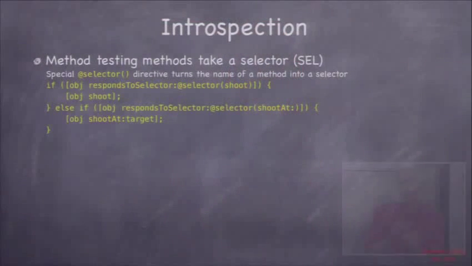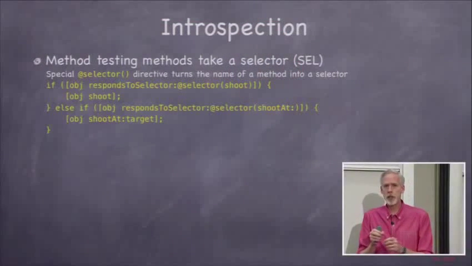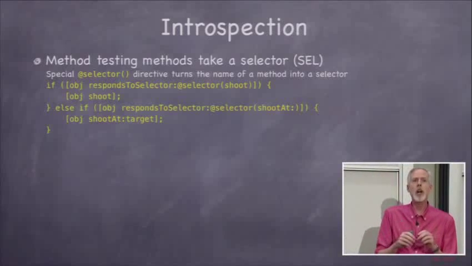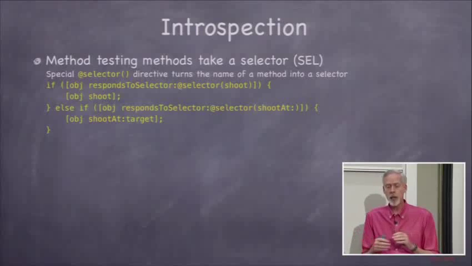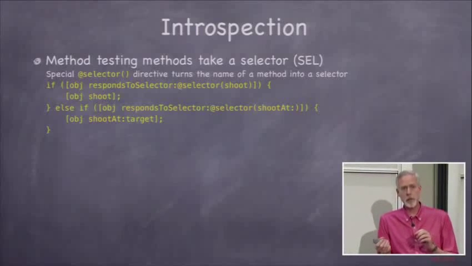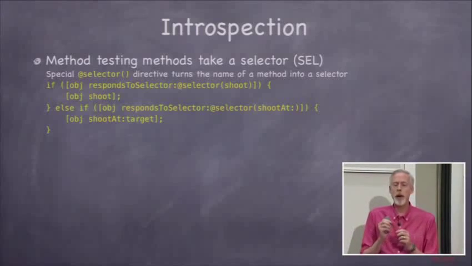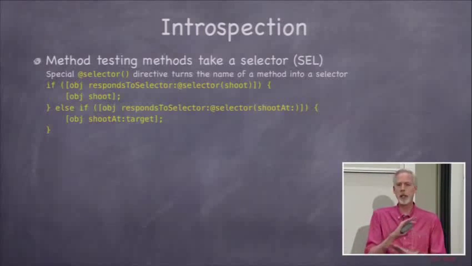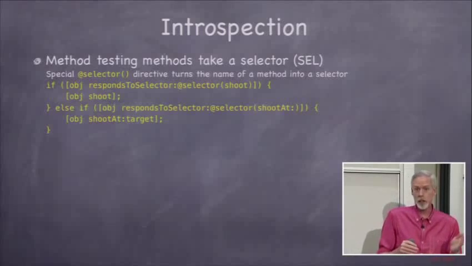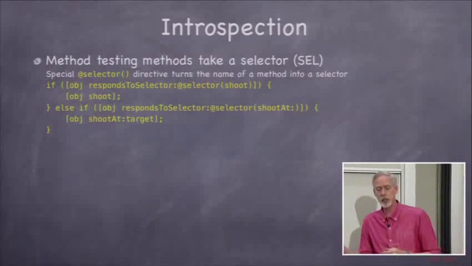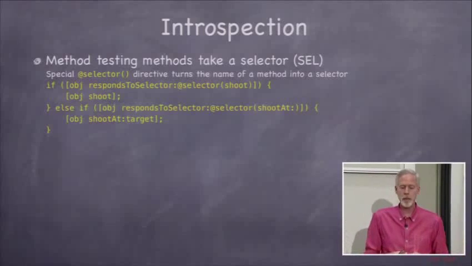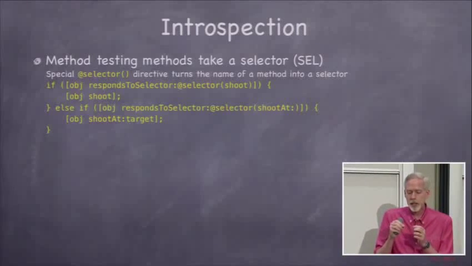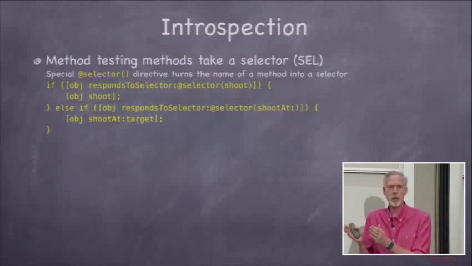All right, how about the selector one, the method one, rather? Okay, so methods, when we use them in this respondsToSelector thing, we call them selectors. A selector is really kind of an identifier for a method name, because if you have the method shoot, it's the same selector no matter what class you're talking about implementing it. Even if they don't inherit from each other, they're completely unrelated. You might have a gun class that says shoot, and you might have a ship class that says shoot. The selector shoot would be the same. And we get that selector by saying @selector, parentheses, the name of the method. Okay, shoot.